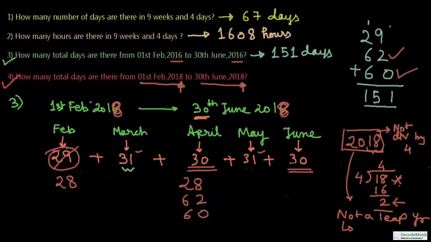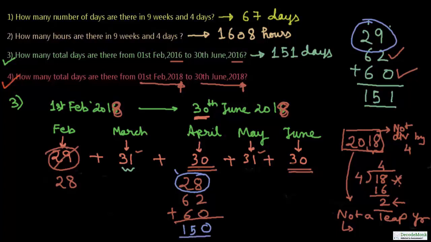You can see it was same for 2016. So the only difference is that in the year 2016 this was 29, now this is 28. So the difference will be 1 only, and therefore the number of days will be 1 less for question number 4. So let us do that. 2 plus 8, 10, 1 plus 2, 3, 3 plus 6, 9, 9 plus 6, 15.